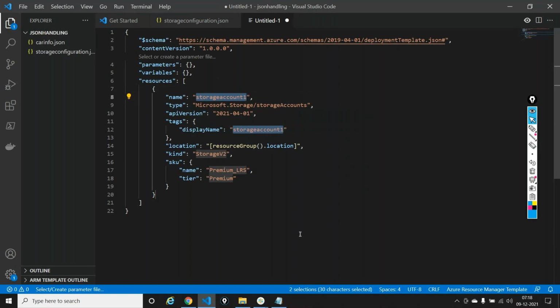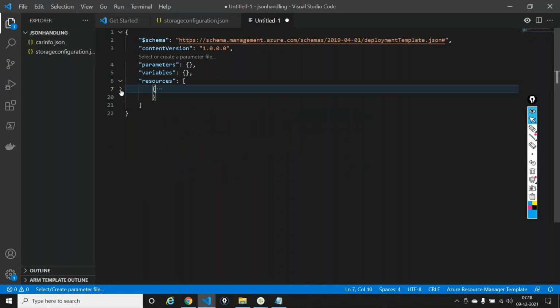And this is where let's go into the resources and understand a couple of things out here. So this is an object, right? It's starting with a curly brace, ending with a curly brace, line number 7 to line number 20. If you're confused where the lines are ending, at line number 7 where it's starting, you can collapse it. It'll collapse the entire object out here. And now it says, okay, fine, it's starting at line number 7, ending at line number 21.